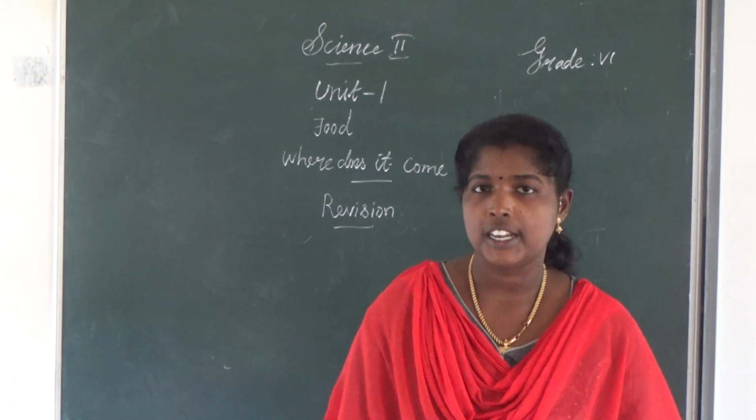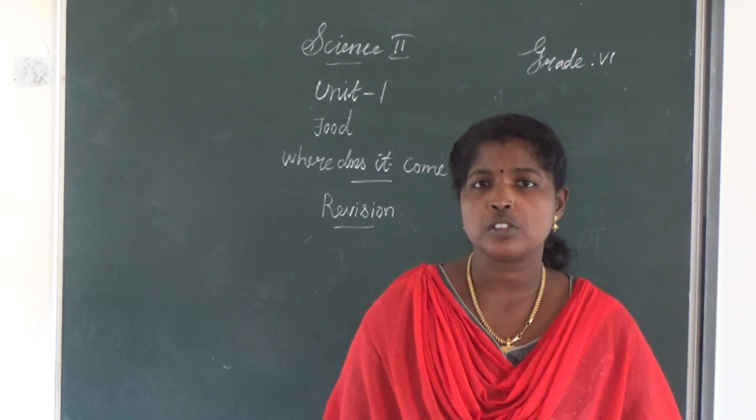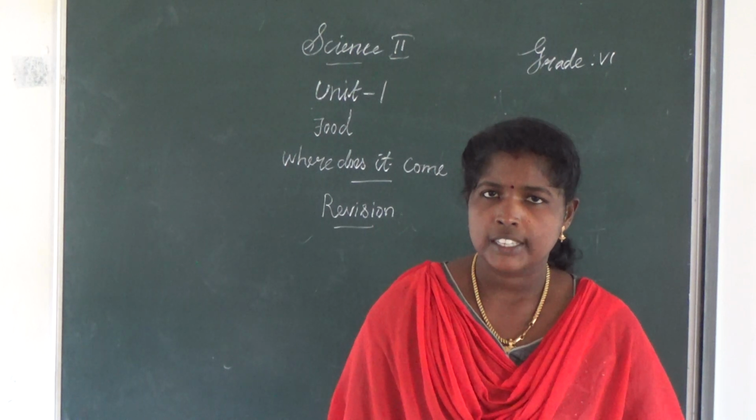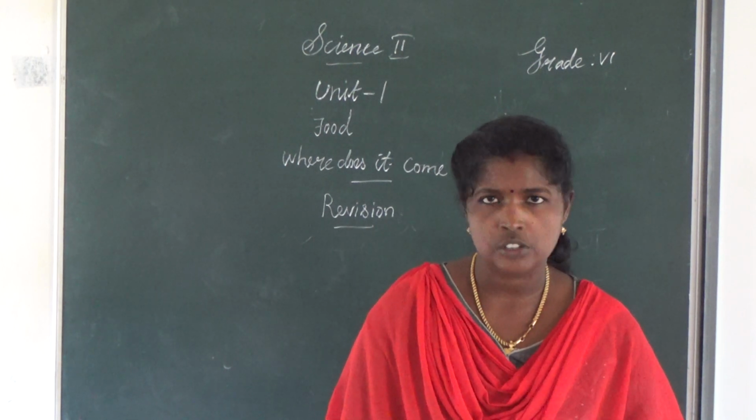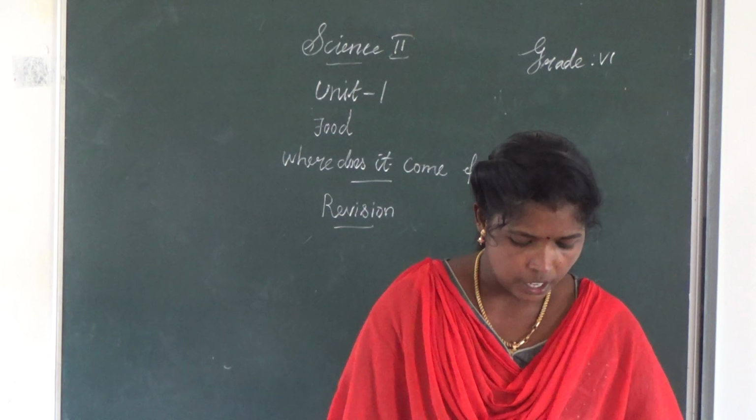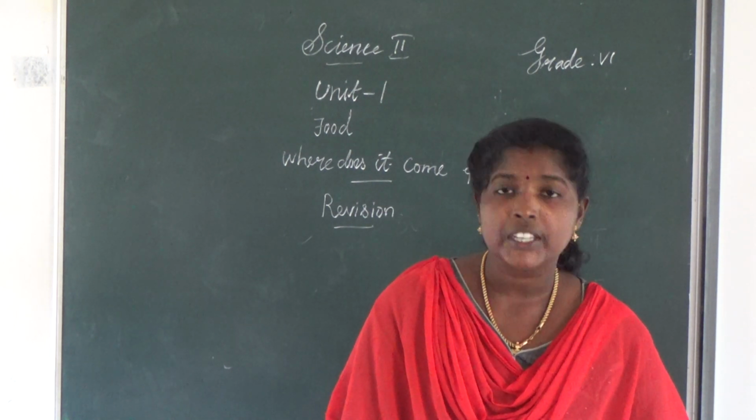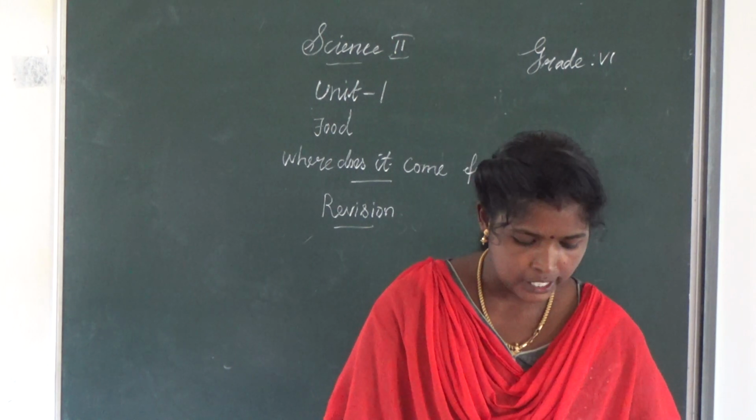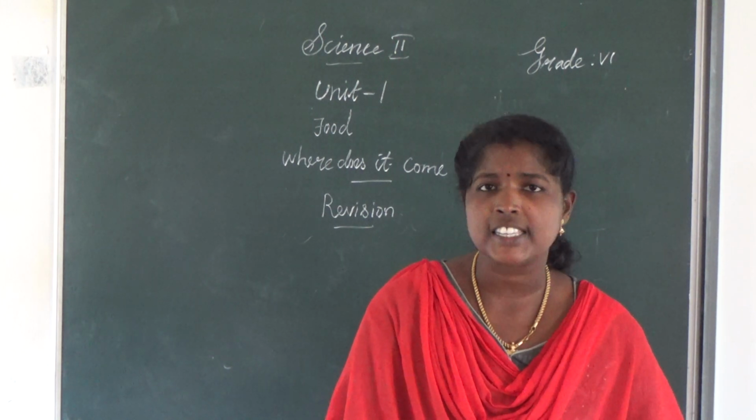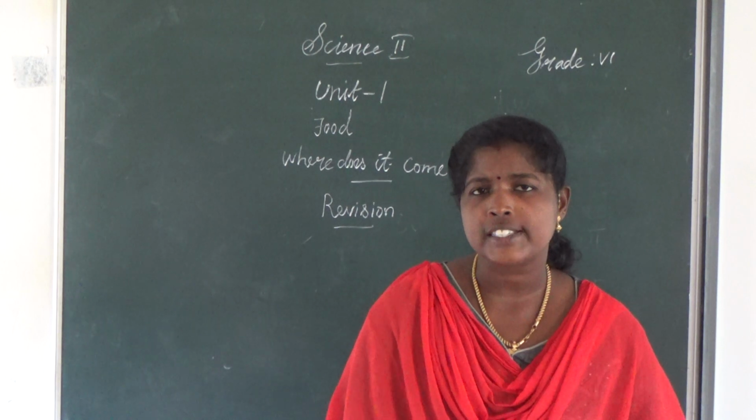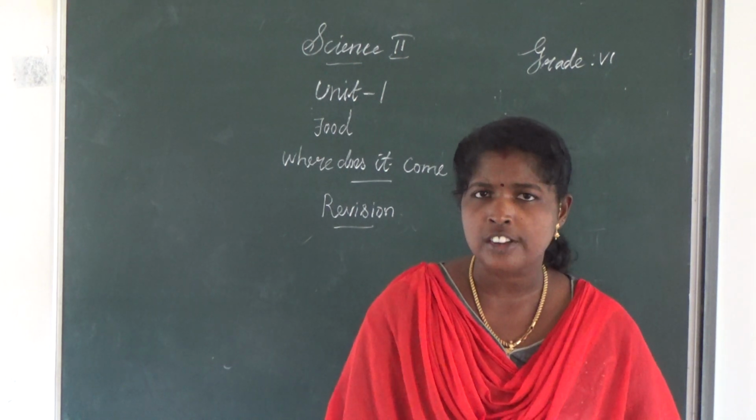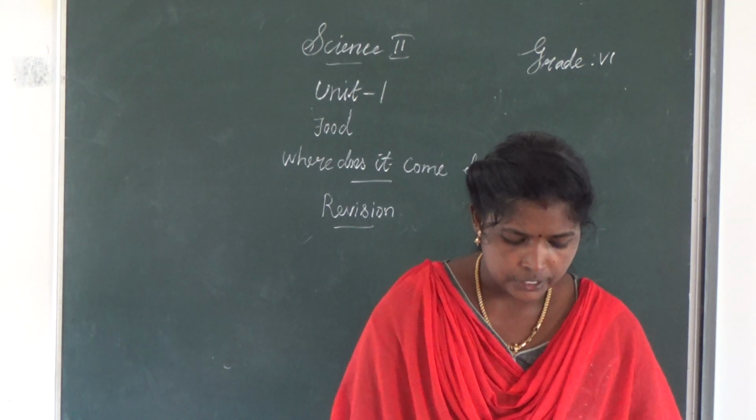Then egg. Name the sources of egg. Hen, duck and goose. Okay, underline it. See here: egg is a rich source of dash and dash. Proteins and vitamins.